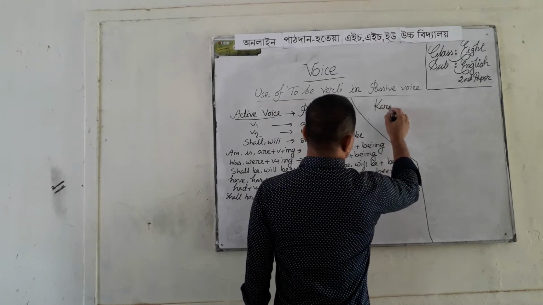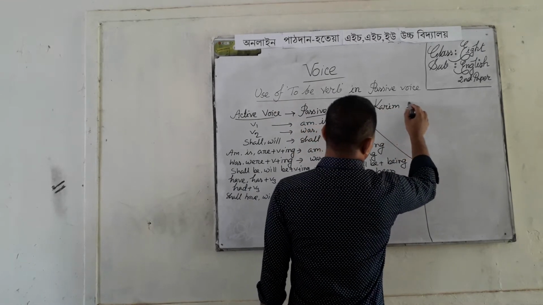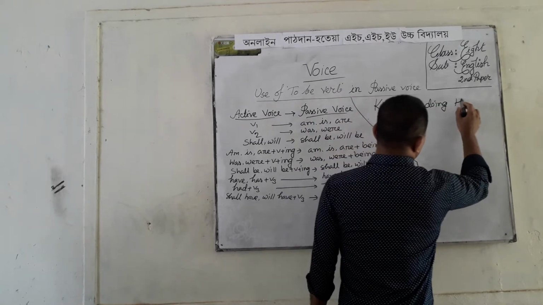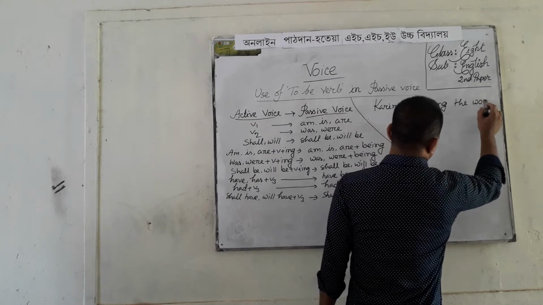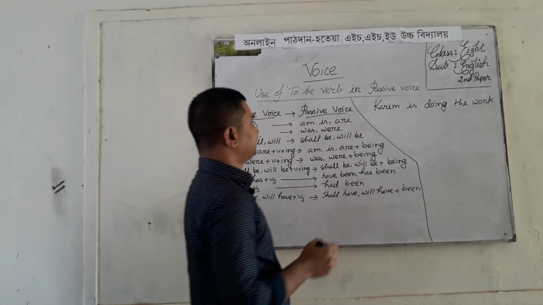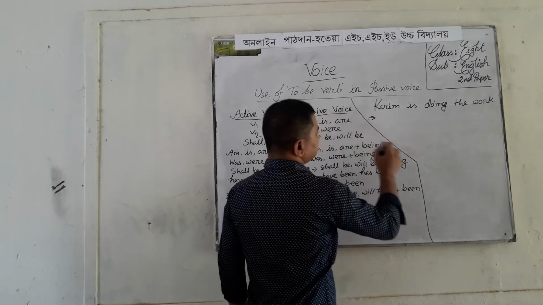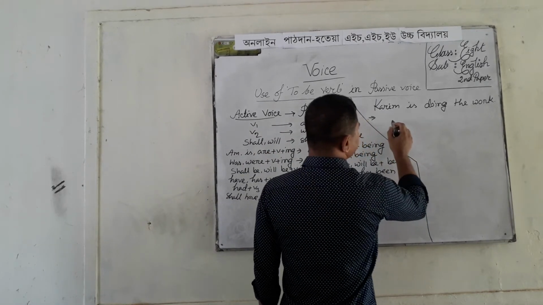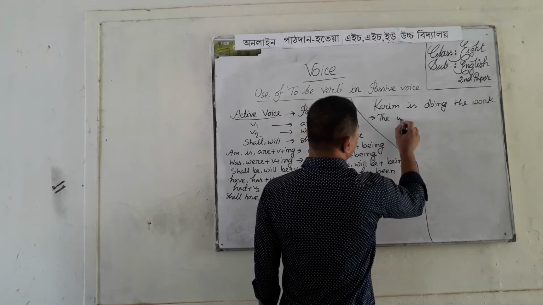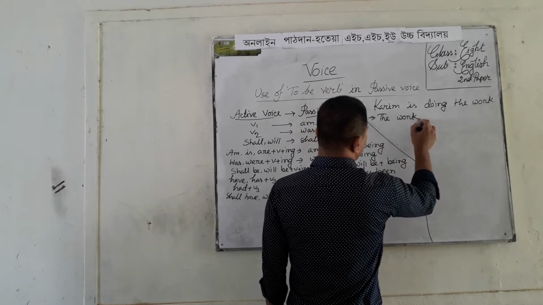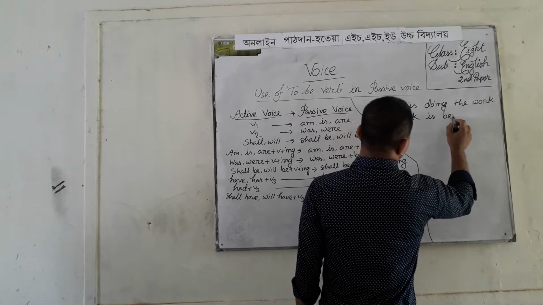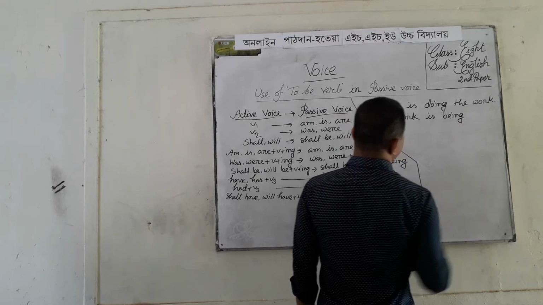I am writing an example. Karim is doing the work. Here the work is the object, so the work will be the subject of passive voice. The work is being.